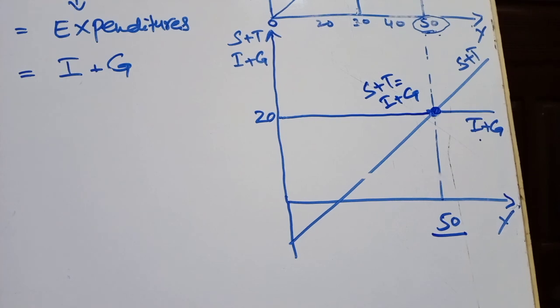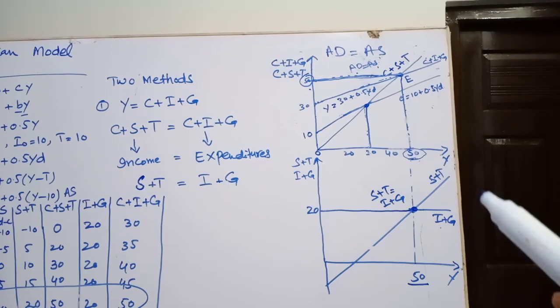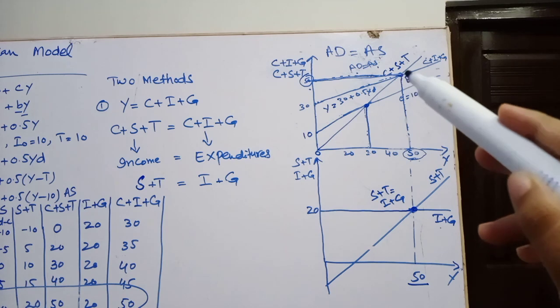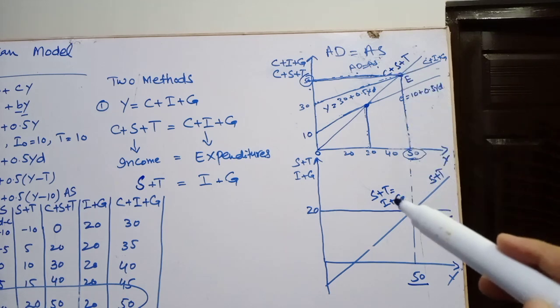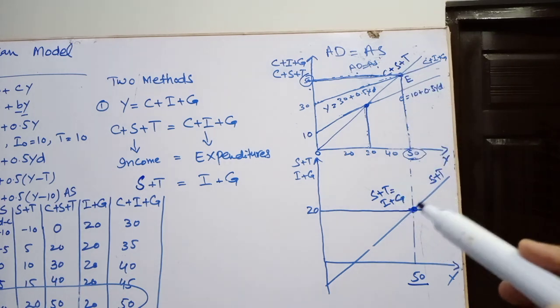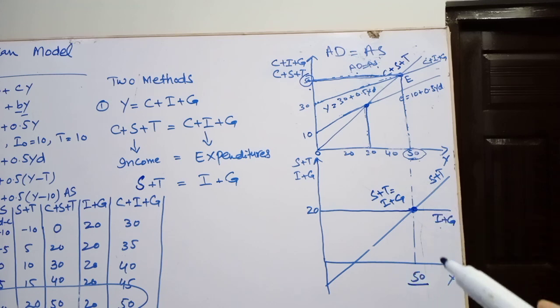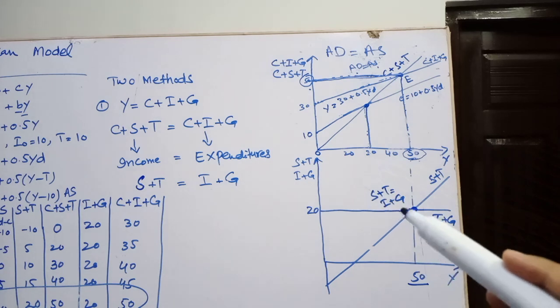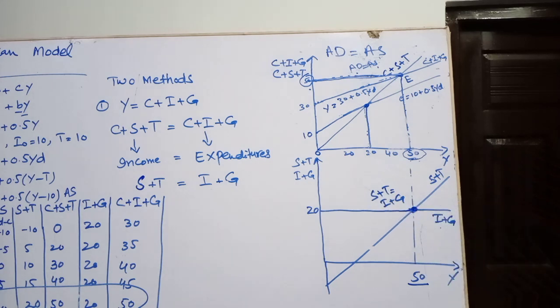So 50. So here we prove diagrammatically that 50 is that level of income which equilibrates aggregate demand equal to aggregate supply and S plus T to I plus G. It is the equilibrium level of income where aggregate demand is equal to aggregate supply and S plus T equals I plus G. So this is the equilibrium of Keynesian model.